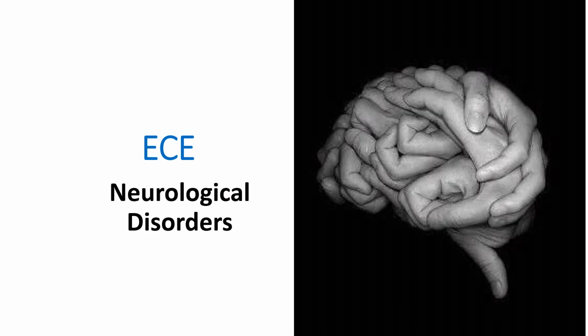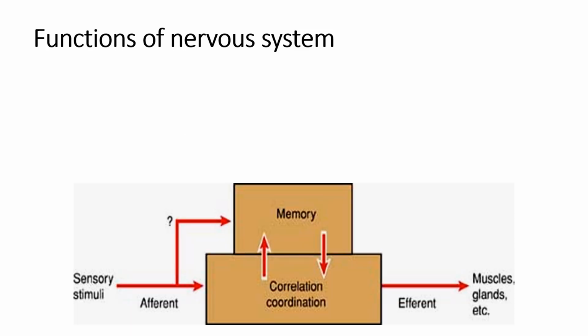So today's topic is neurological disorder. So what is the neurological disorder and why is there a development of this neurological disorder? So central nervous system is initiated by sensory stimuli. So these are the functions of the central nervous system. So the relationship of the afferent sensory stimuli to the memory bank and correlation and the coordinating center and the common efferent pathway. So here you can see the sensory stimuli through this afferent impulse. So memory, there is a correlation and the coordination, and there is efferent nerve fibers.